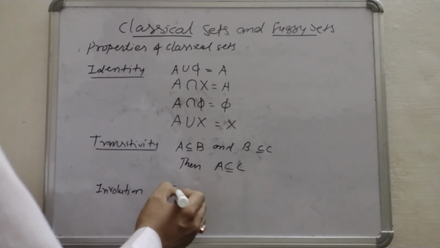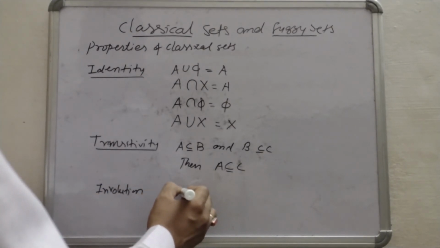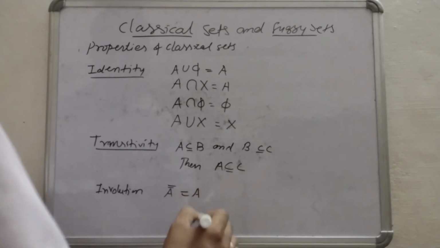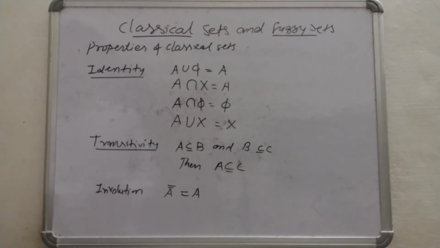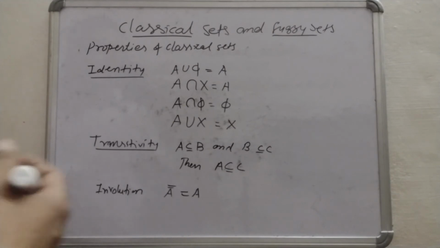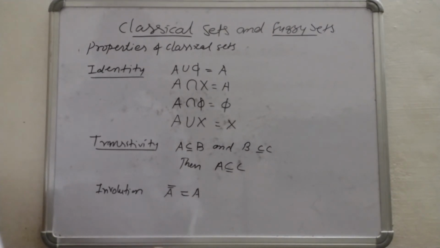For the involution, if we take the double complement of A, we find it is A. Complement of A, and then again if we find the complement, we will get set A again.